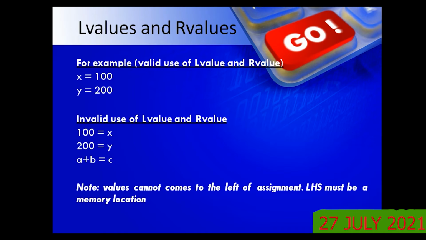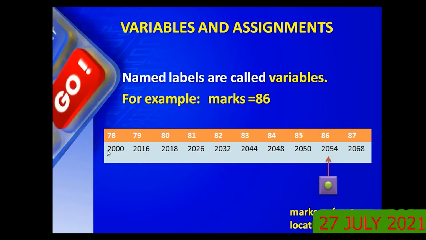For example, now you see here what we have written: 78, 79, 80, 81. These are all values, remember. And what we have written here, like your roll numbers, these are the addresses. Memory addresses. Every location, the system will identify by the memory address. And we programmers are interested in the values. We are not interested in the memory addresses. But the system requires the addresses to locate the values.